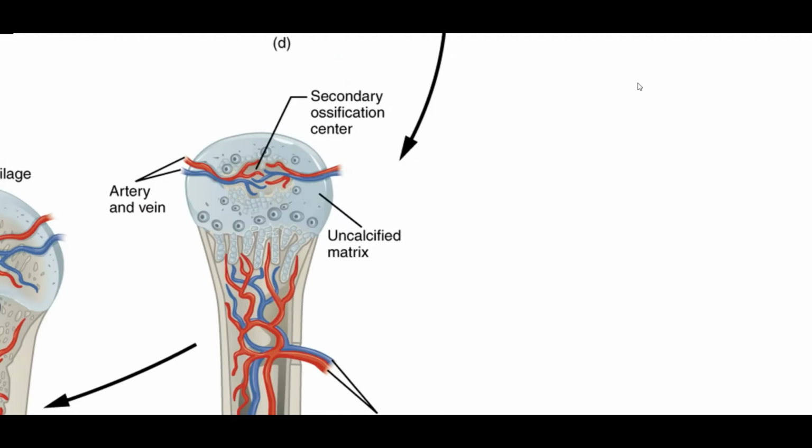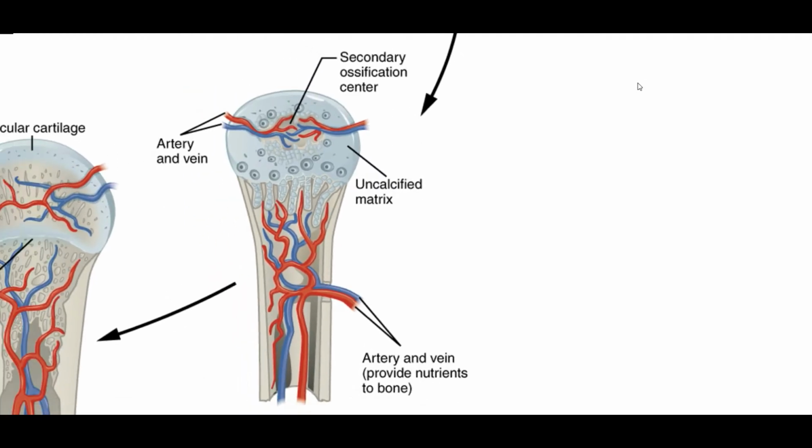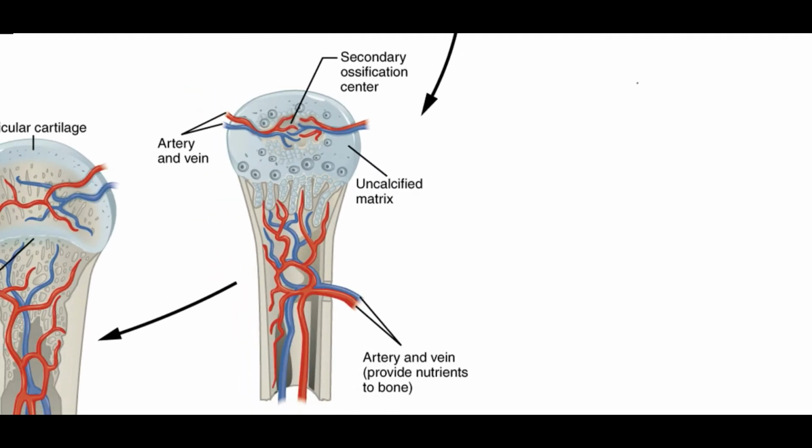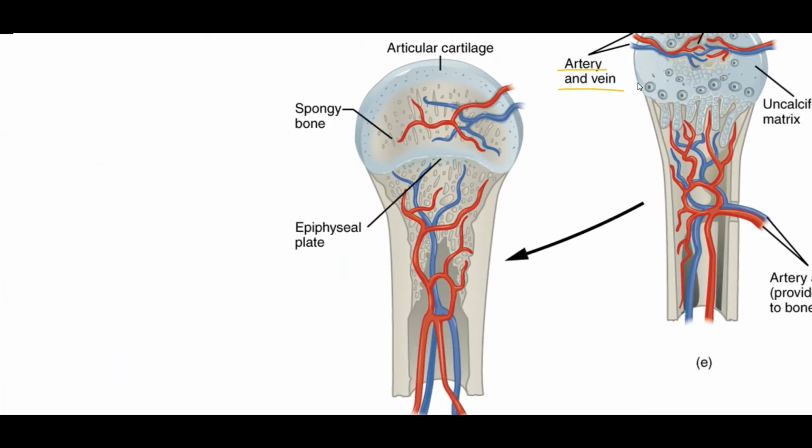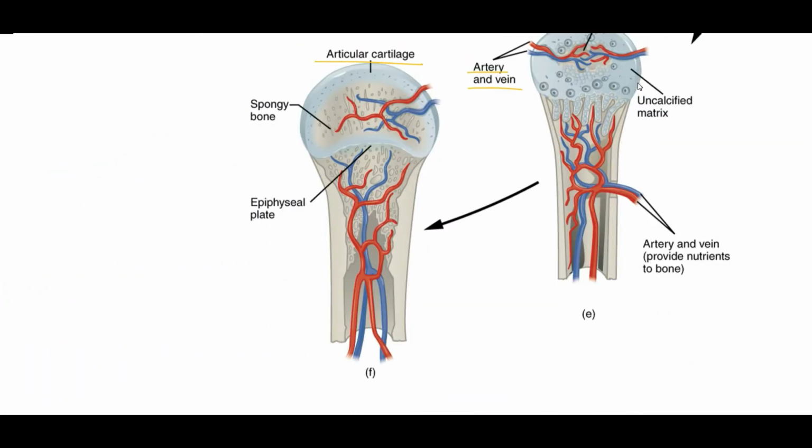And further, we have the process of calcification of the bone, in which we have the formation of the secondary ossification center, as it can be noticed that the arteries and the veins are also present in the region of the secondary ossification center. And lastly, we have the formation of the articular cartilage, and it is the only region which is devoid of the periosteum, as we have discussed in the previous video.